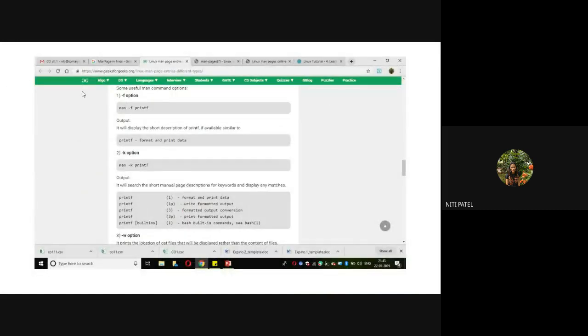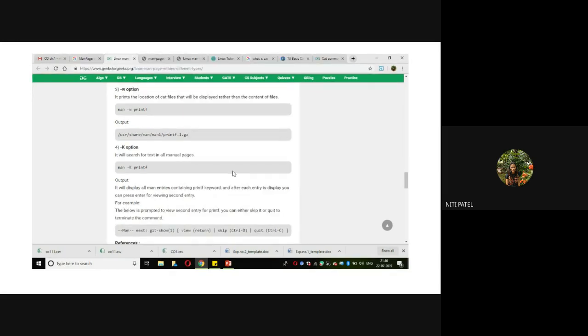If I make use of -f, it will give me the information about that particular command in a single line or a single statement. If I want to find all the keywords matching that command, I have to use the option small -k. If I want to find the location of that particular command, I have to make use of -w. And if I want detailed information, I will be using -K. So it will search for that particular command in the entire manual pages.